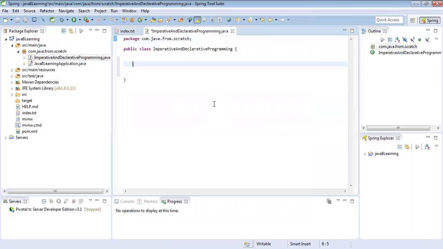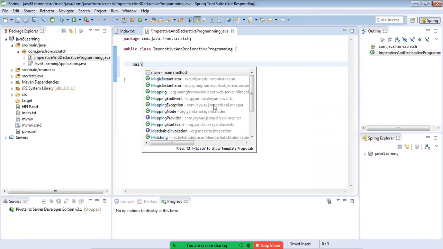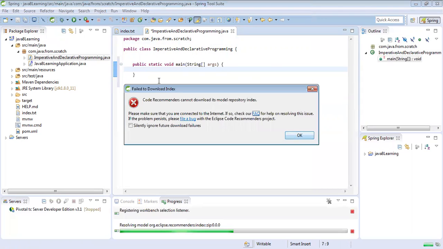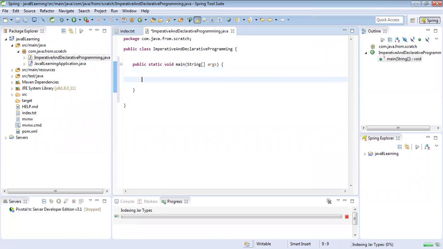We have this class and this main method, and we will take an example. Suppose we are given a task to print the sum of the first numbers, 0 to 100. This is the problem statement we have.